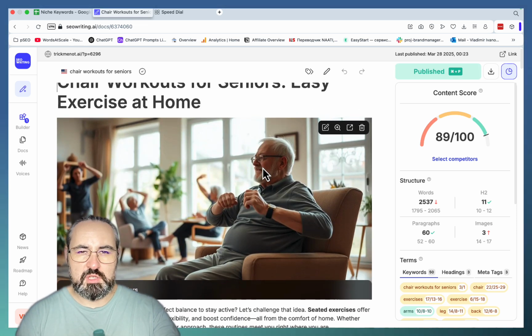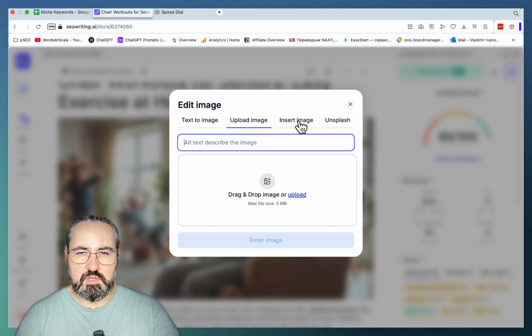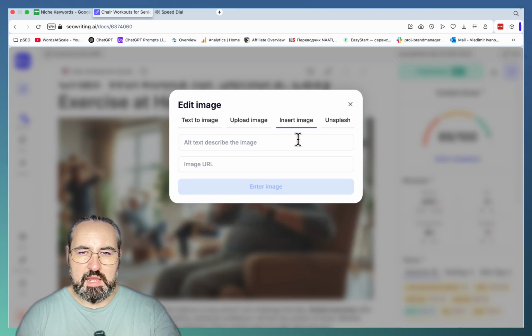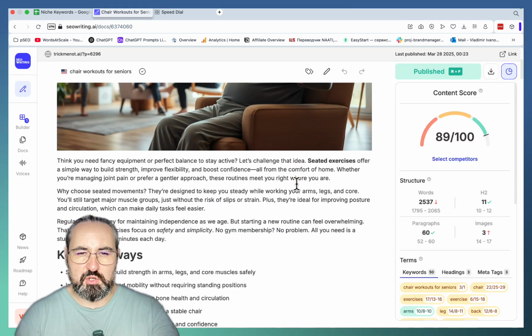Any of the images you can change by clicking edit, and you can upload your own image. You can insert an image from a URL, you can use Unsplash, or you can just straight regenerate it based on this text prompt or whatever text prompt you're going to see in this field. This is very helpful. And the same goes for YouTube videos.